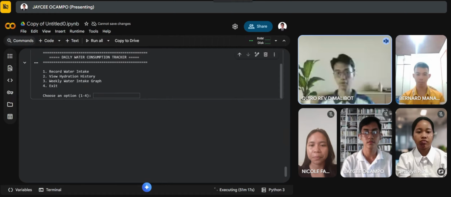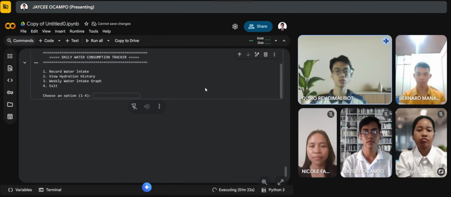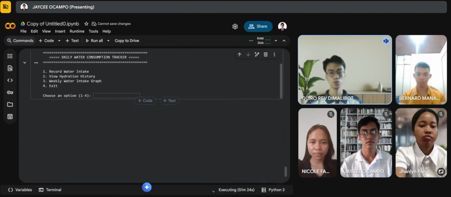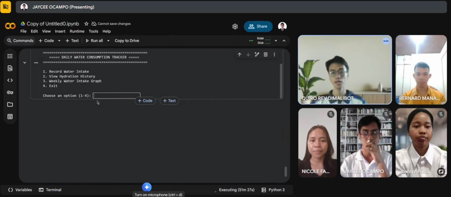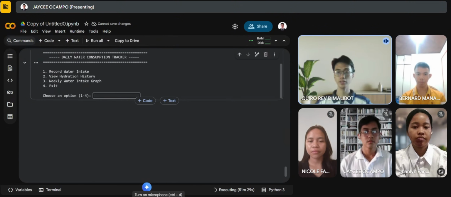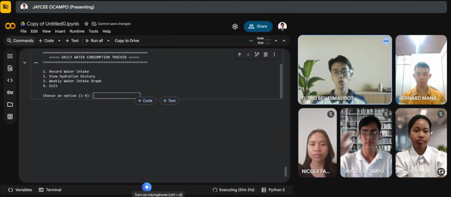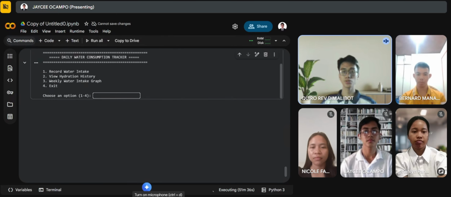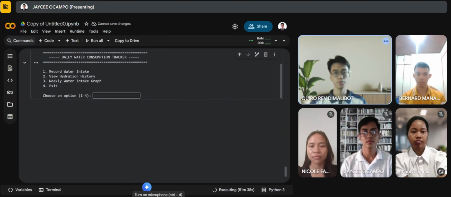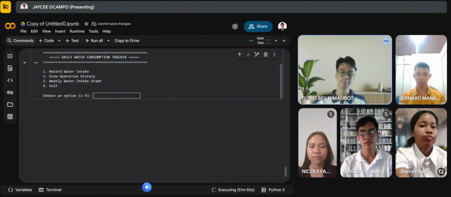So, for the deeper analysis, we have to start with our key features shown in the output of our coding. As we speak, my group mate JC will demonstrate it, show you, or run the code to make it clear for everyone. As you can see, we made a clear menu for the users to understand what they want to do by giving them 4 simple choices.